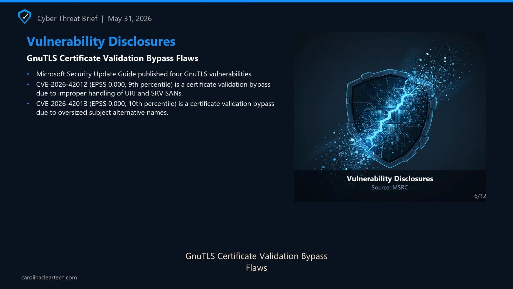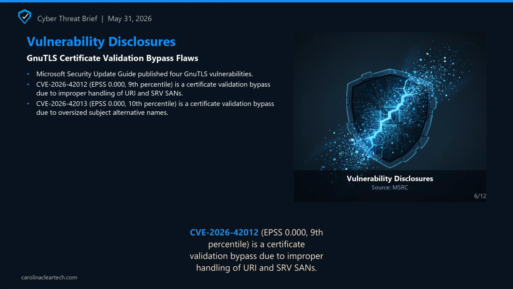Next section: Vulnerability Disclosures. GnuTLS certificate validation bypass flaws. Microsoft Security Update Guide published 4 GnuTLS vulnerabilities. CVE-2026-42012, EPSS 0.0, 9th percentile, is a certificate validation bypass due to improper handling of URI and SRV SANs.